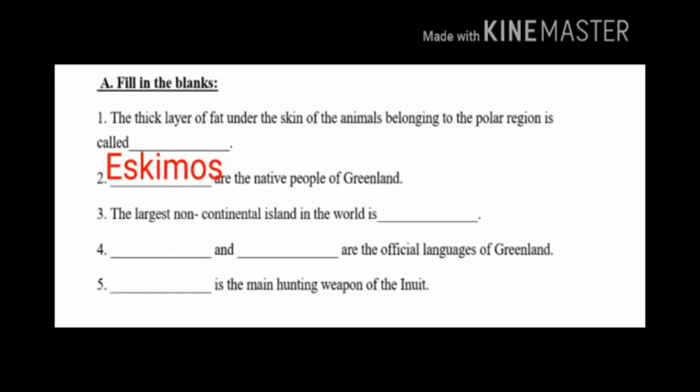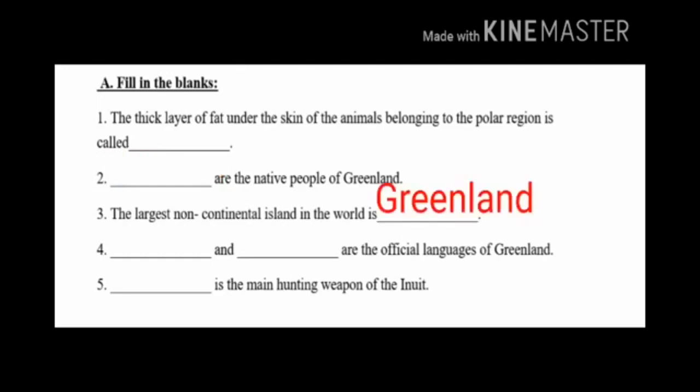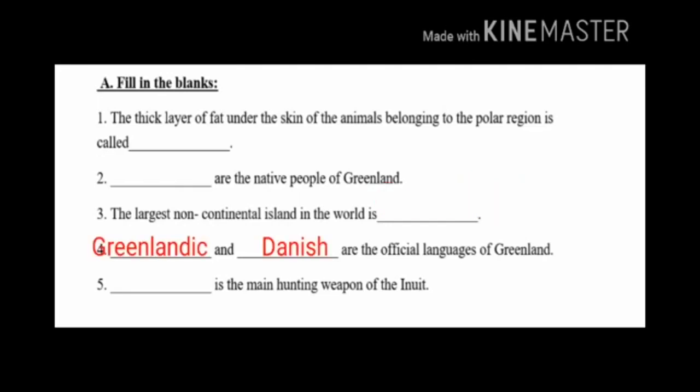Children, third question. The largest non-continental island in the world is dash. The answer is Greenland. The largest non-continental island in the world is Greenland. Fourth question. Dash and dash are the official languages of Greenland. The answer is Greenlandic and Danish. Children, Greenlandic and Danish are the official languages of Greenland.